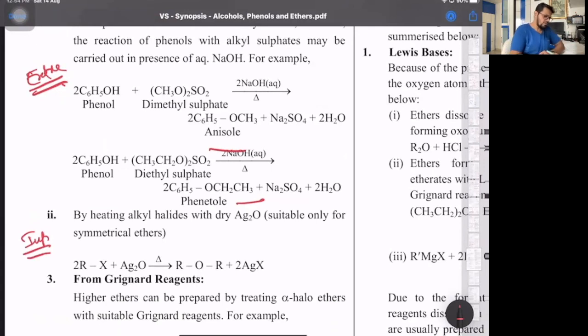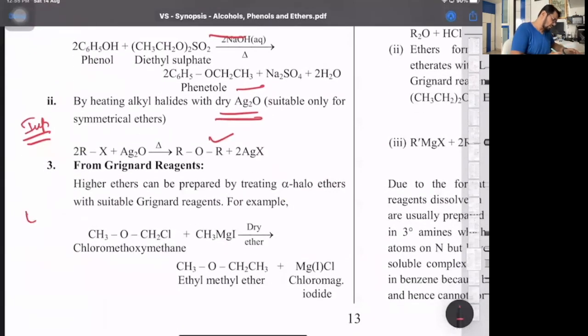I told you, dry silver oxide. Alkyl halides with moist silver oxide will give alcohol. With dry silver oxide, it gives ether. Then from Grignard's reagent, this is also extra. We don't have it. Not required.